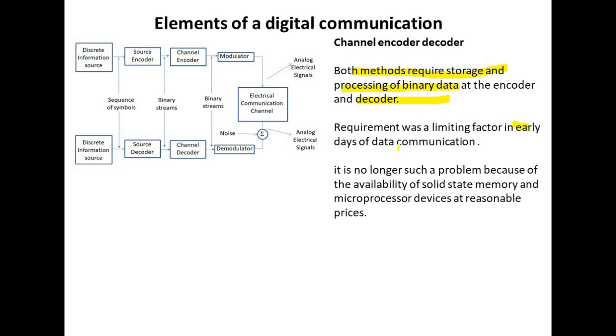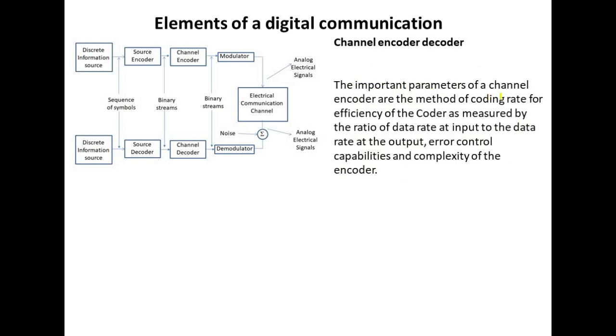Requirement was a limiting factor in earlier days of data communication, but now it is no longer such a problem because of the availability of solid state memory and microprocessor devices at reasonable prices. The important parameters of a channel encoder are the method of coding, the coding rate for efficiency of the coder as measured by the ratio of data rate at input to the data rate at output, error control capabilities and complexity of the encoder.